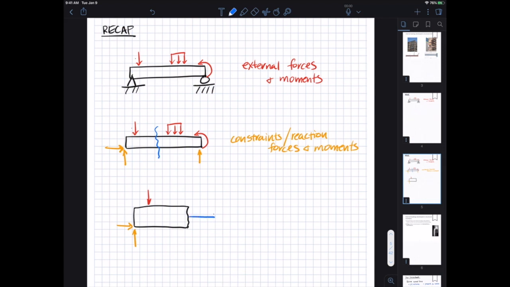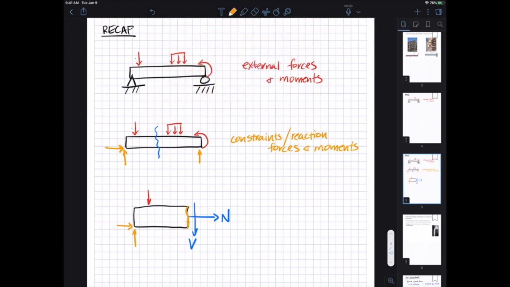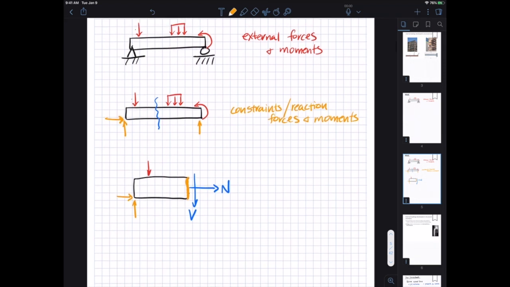These are the internal loads that we're talking about. They're going to be called a normal force, which is perpendicular to the face that I've cut. A shear force, which is kind of like a sliding force, which is parallel to the face. The face here is this part, so I can draw it like that. You can see that the N is perpendicular to that, whereas the V, the shear, is considered in parallel. And then we have a possible moment, and that's what that one is going to be called.